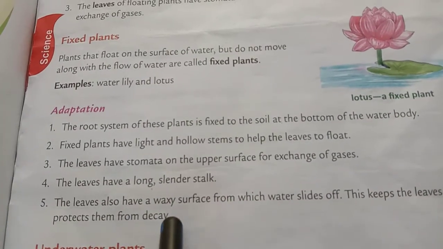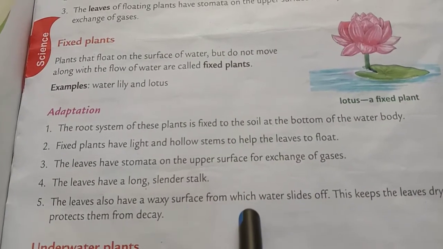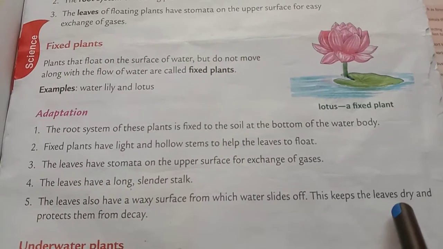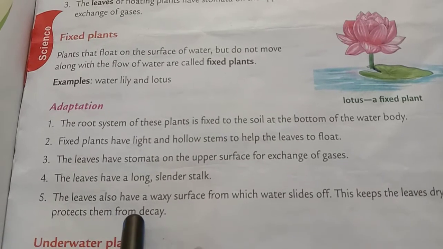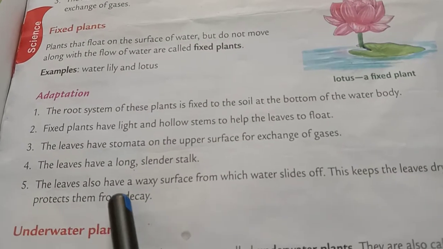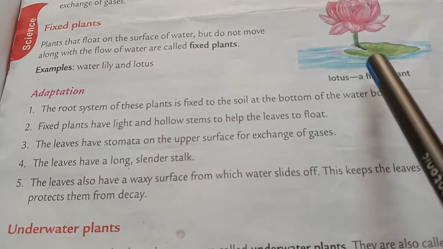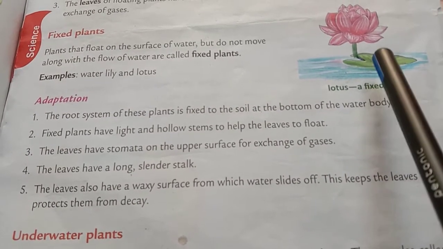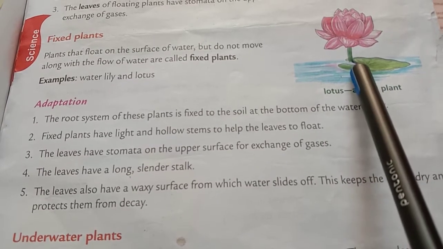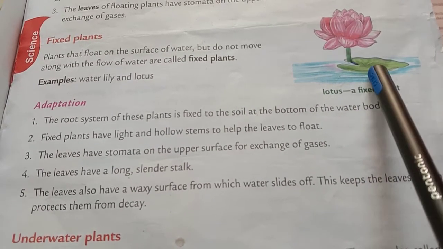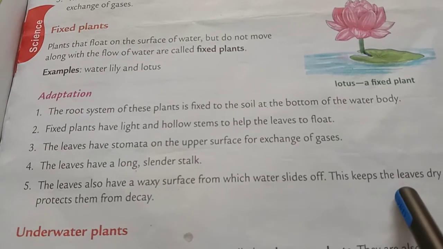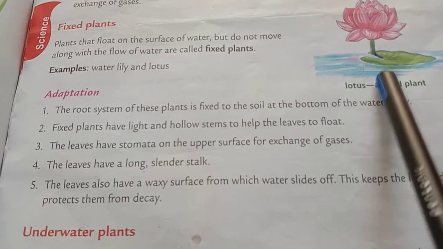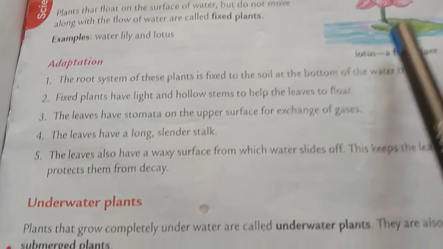The leaves also have a waxy surface from which water slides off. This keeps the leaves dry and protects them from decay. This means the leaves have a waxy surface, okay, from which the water slides off. This means the leaves stay on the upper side. You can see the picture here. This keeps the leaves dry, so the leaves stay dry, and it protects them from decay. Okay.